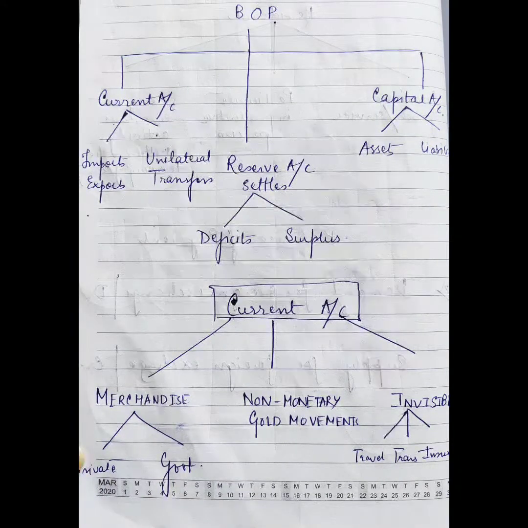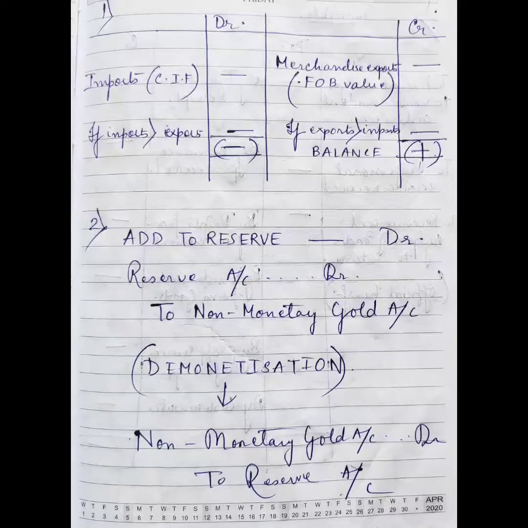So moving on to our next topic, that is the current account. The components of the current account we have divided into three parts: the merchandise, the non-monetary gold movements, and the invisibles. Merchandise has been further divided into private merchandise and government merchandise. If you see my notes, you can see a table where I have put up the debit items and the credit items. Imports will be put on the debit side, and the merchandise exports, valued on FOB basis, are put on the credit side.